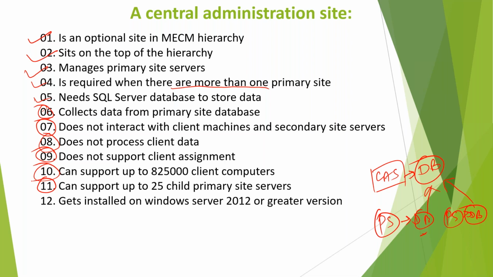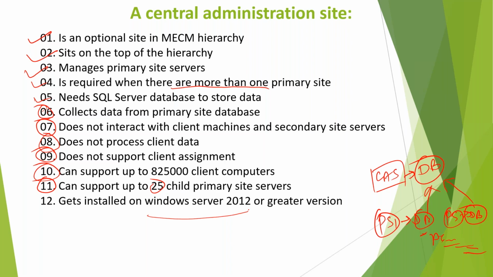At maximum it can have 25 child primary sites. So let's say primary 1, primary 2, you can have more, primary 4, primary 5, but a maximum of 25 child primary sites. And it can be installed on Windows Server 2012 or greater.